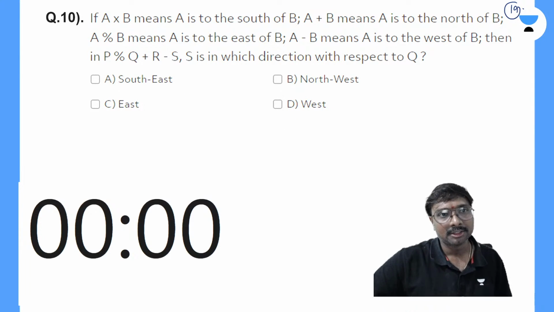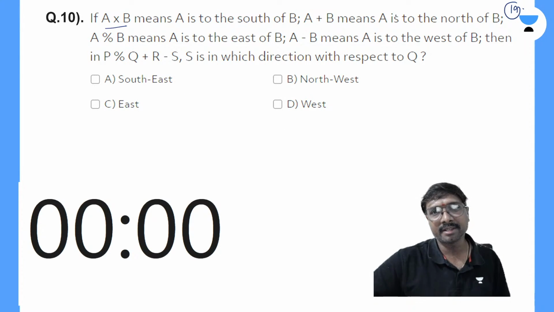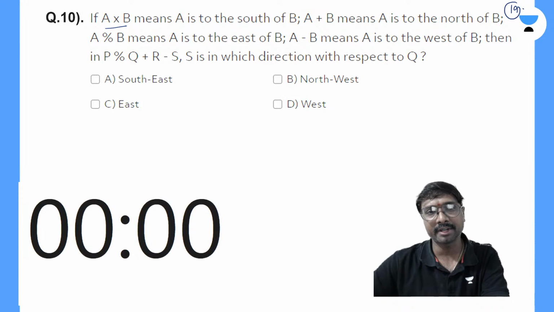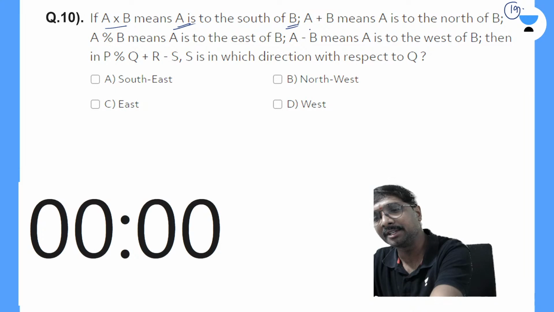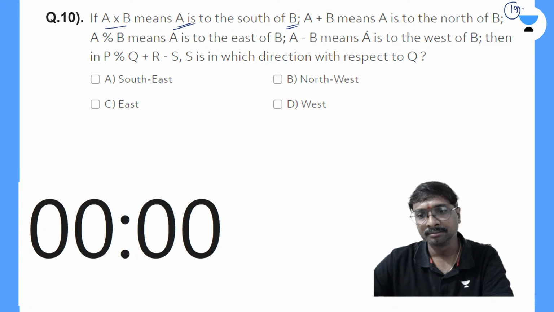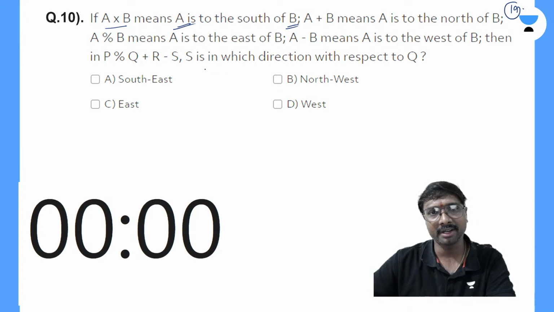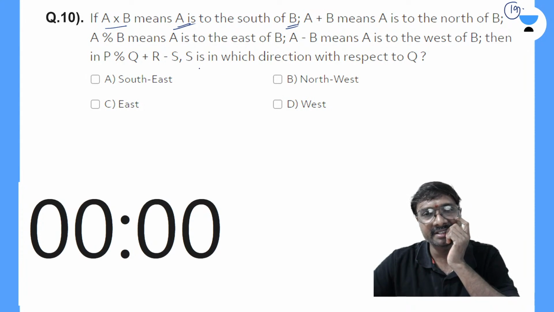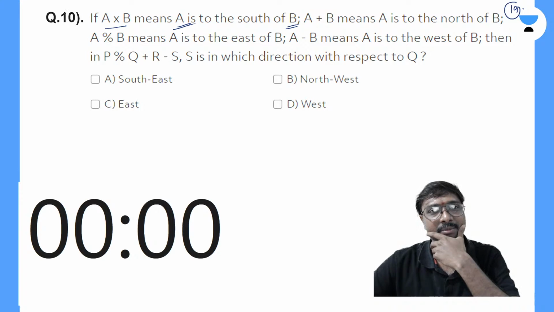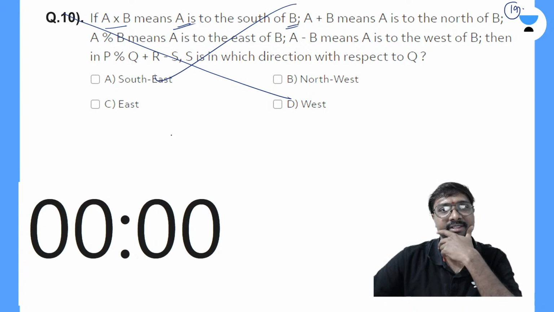This was there, na? A into B means A is to which side you consider? A into B means A is to the south of this B you consider, right? A into B means A is to the south of this B. So like that you are giving it same thing only. It is the same question only, right? It is exactly the same question, a repeated question you can say, right? Yes, it is a repeated question.